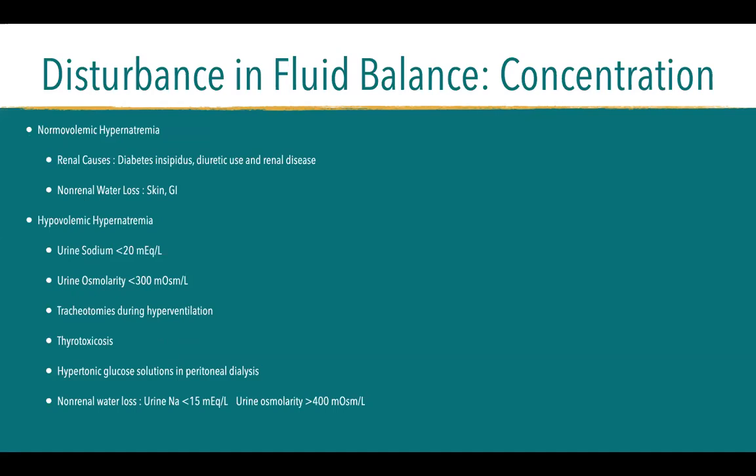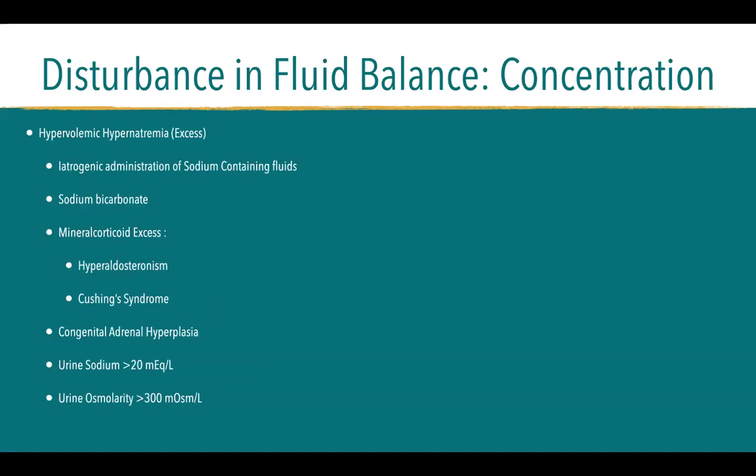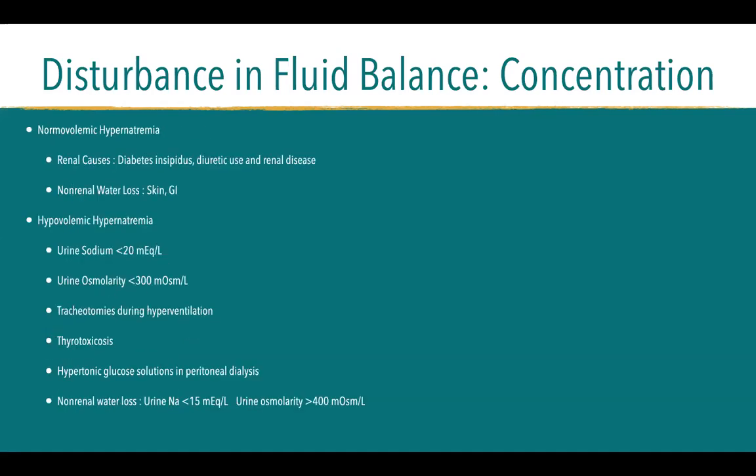We have diabetes insipidus, diuretic use, because some diuretics are sodium sparing and just release water, and other renal diseases. For hypovolemic hypernatremia, we have urine sodium that's less than 20 milliequivalents per liter, urine osmolality less than 300 milliosmoles per liter, contrasting that to hypervolemic hypernatremia.